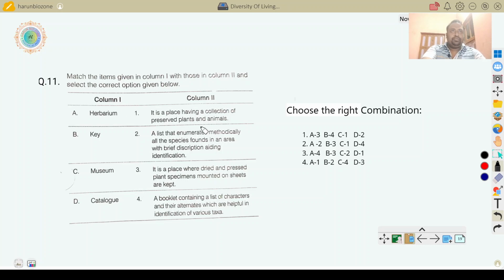So, this question was also described before. Herbarium means a place where dried and pressed plant specimens mounted on sheets are kept. Key means a booklet containing a list of characters and their alternatives, which are helpful in identification of various taxa. Museum means a place having a collection of preserved plants and animals. Catalog means a list that enumerates methodically all the species found in an area with brief descriptions aiding identification. So, here option 1 is right.